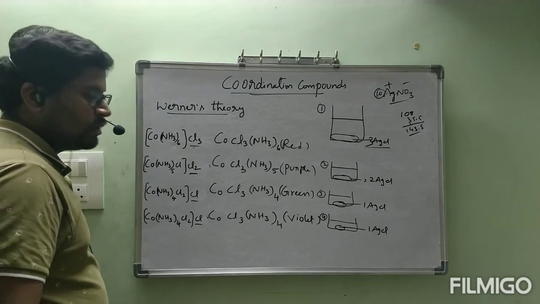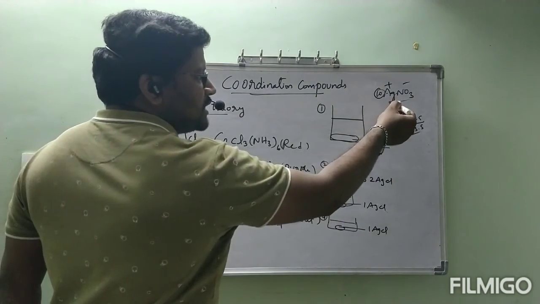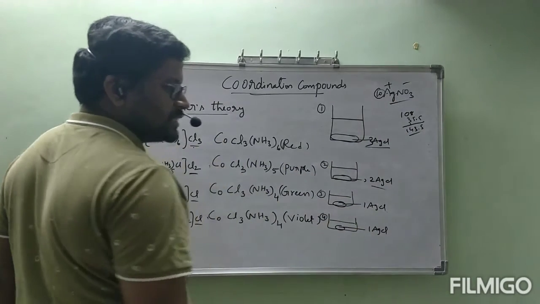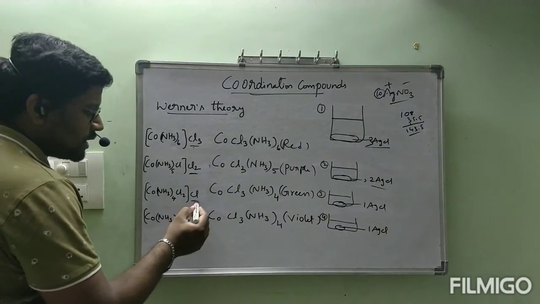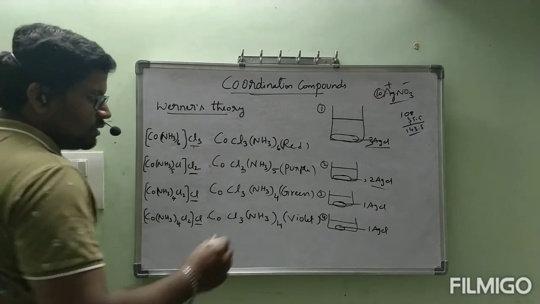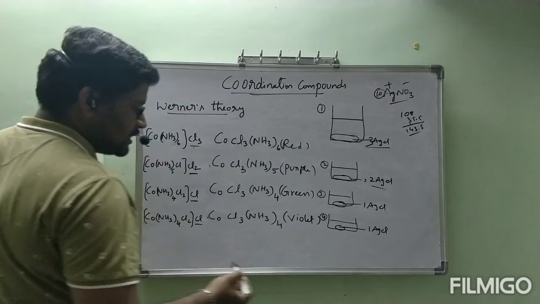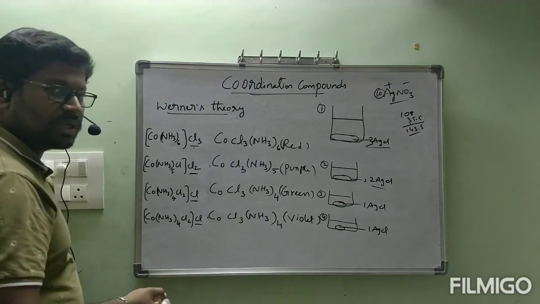2 moles of chlorine. Then this 2 moles of chlorine react with 2 moles of Ag and it will form 2 moles of AgCl. In third compound, how much amount of Cl is outside the square bracket? 1 mole of Cl. 1 mole of Cl reacts with 1 mole of Ag to form 1 mole of AgCl. Same thing happened for fourth compound.